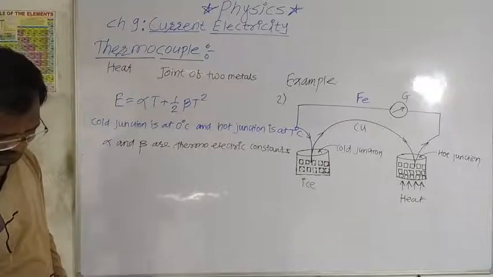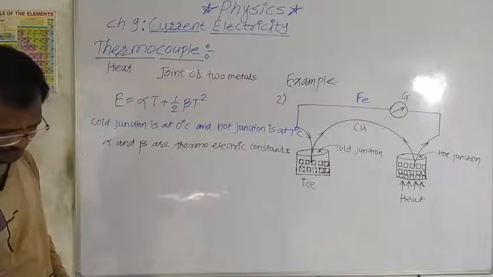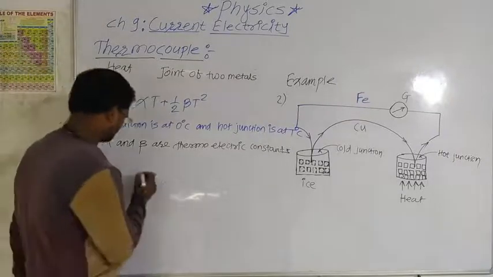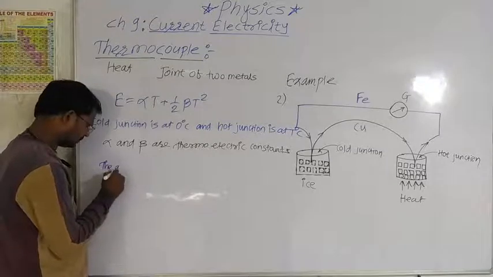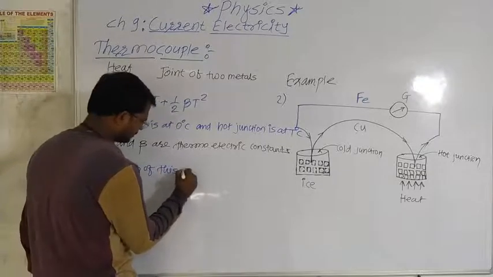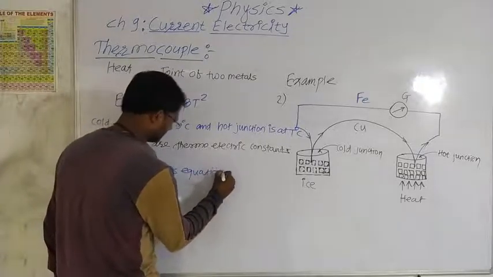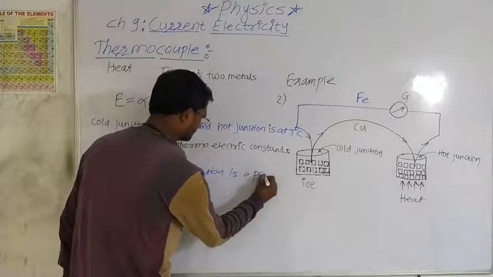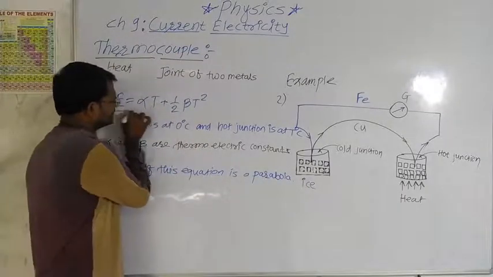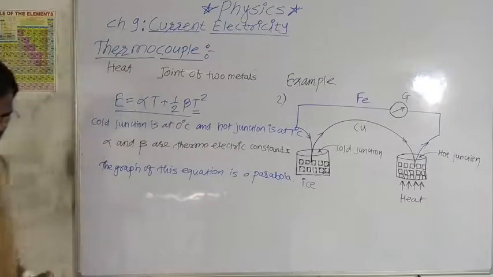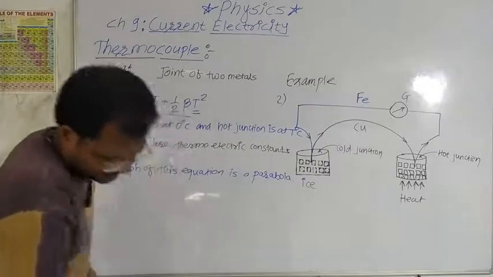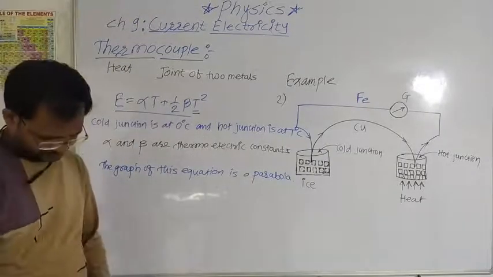The equation tells that a graph showing the variation of EMF with temperature is a parabola. The graph of this equation is a parabola because this equation contains square term. If the equation contains square term, then this equation represents a parabola.